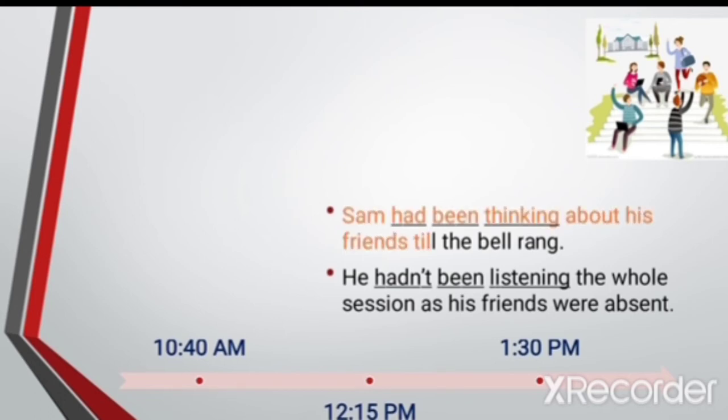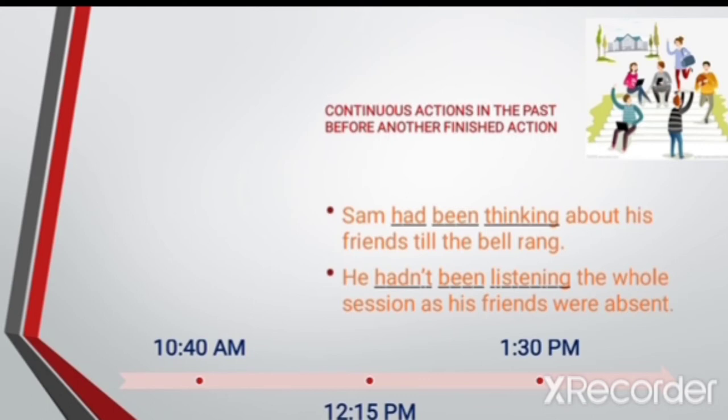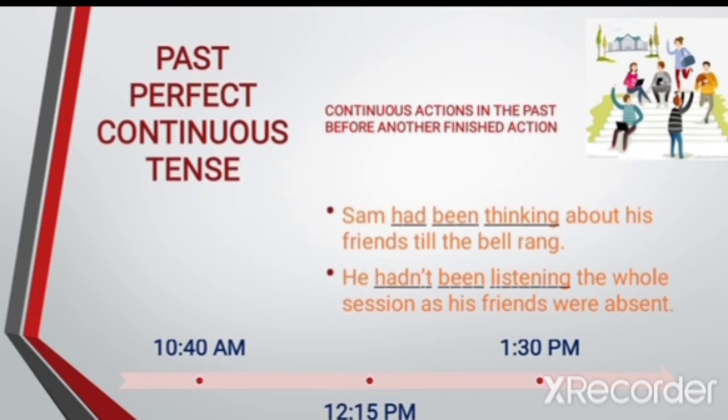We call this past perfect continuous tense. It's used to refer to actions which were ongoing in the past before another finished action. The form of past perfect continuous tense is subject plus had been plus verb plus ing.